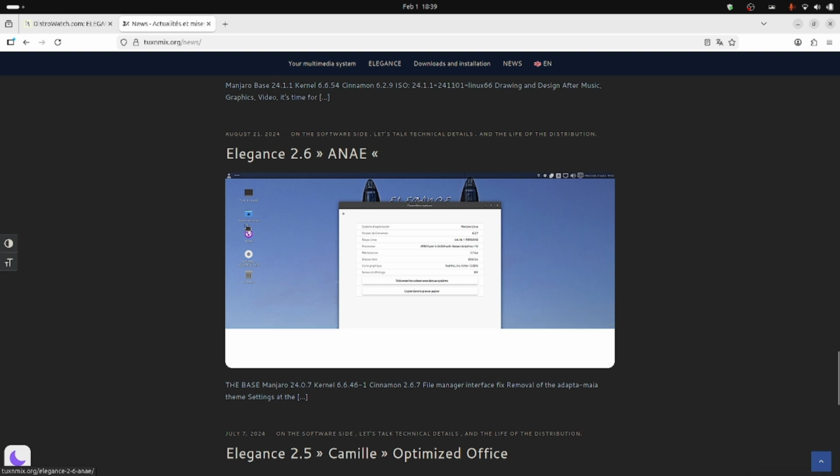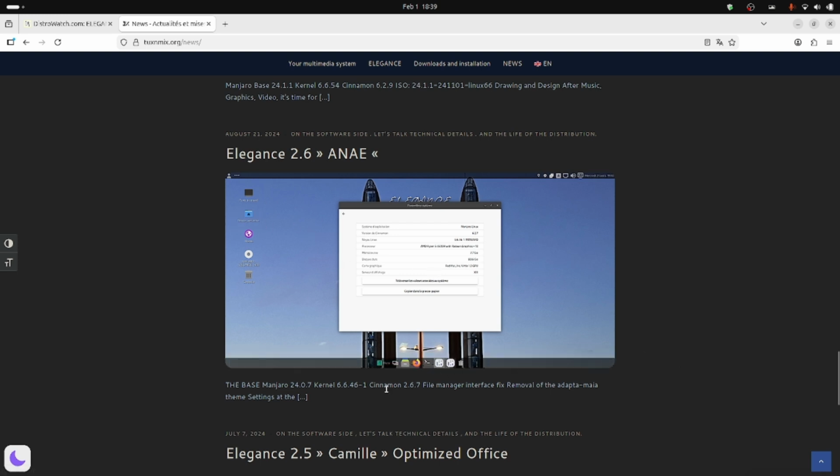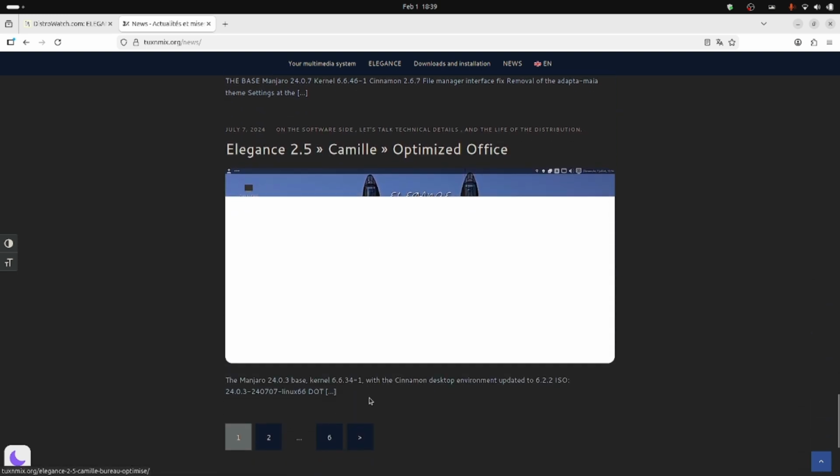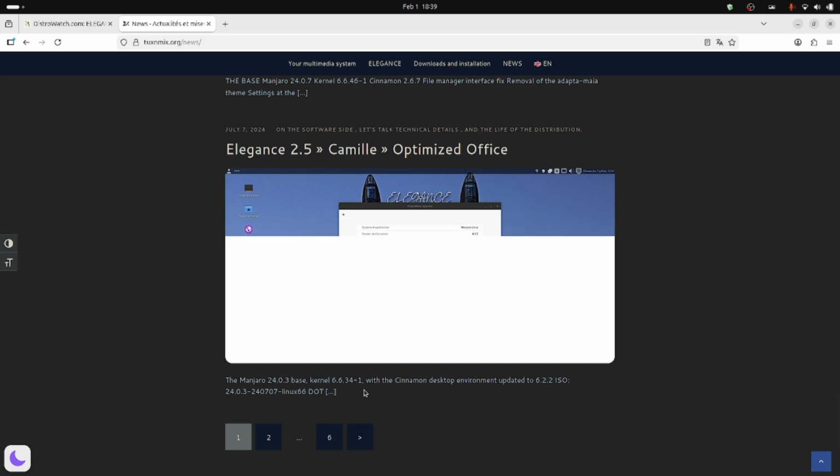This one looks more like XFCE because of the icon I am seeing here for the home folder. Possibly, no, it is Cinnamon only. Here it is given, it is Cinnamon only. I was puzzled by this file manager icon. So I think from the start of this Linux distribution, it has been using the Cinnamon desktop.